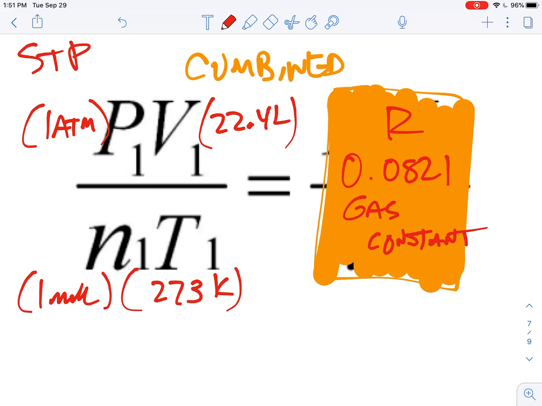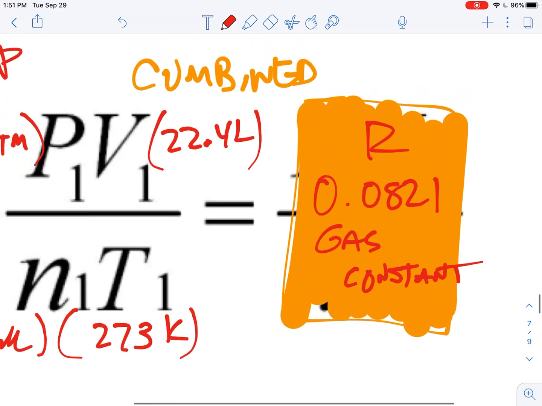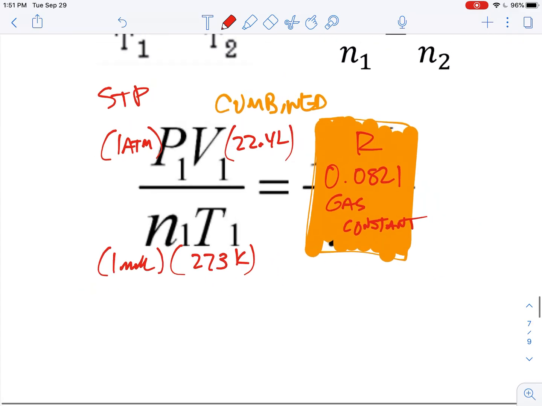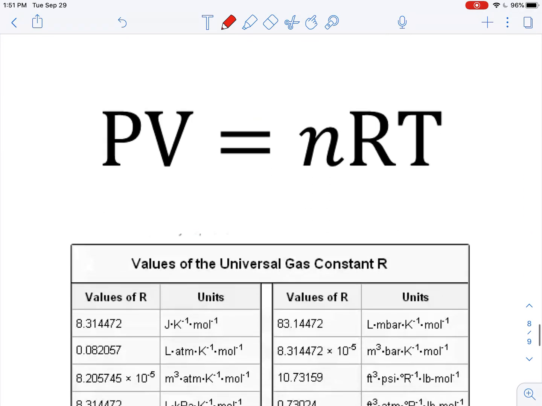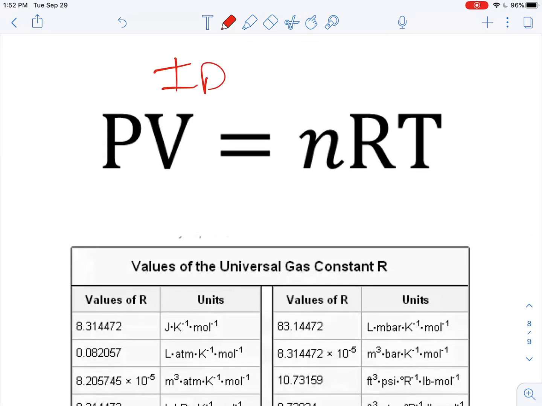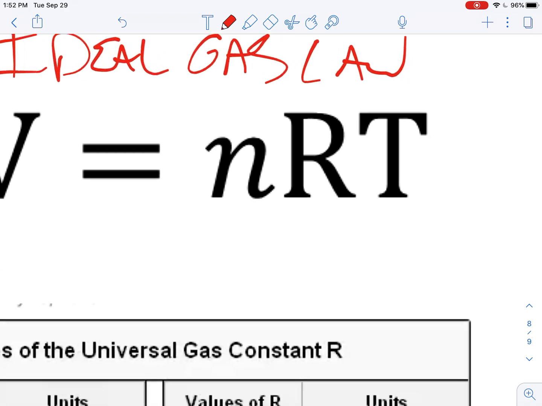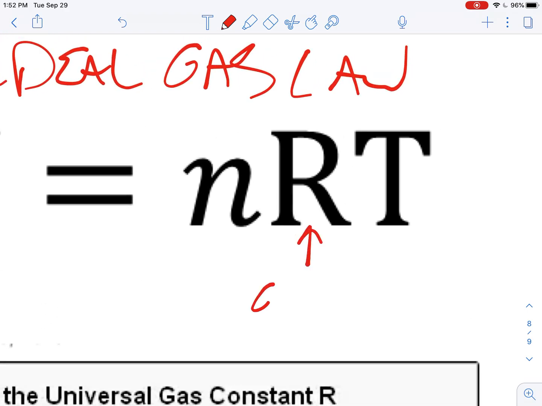Because all of these things are intertwined with each other, if I just take each of them at their appropriate standardized conditions and plug it in, I can now figure what any one of these things are given the other factors and knowing that R is 0.0821. So what I have now is the ideal gas law, which is what this guy here is. This is the ideal gas law, where PV is equal to nRT. And R is just known as the gas constant. And it's just a number.